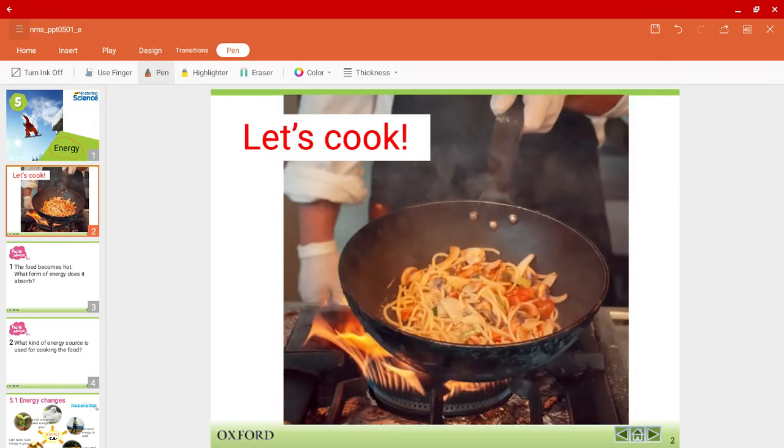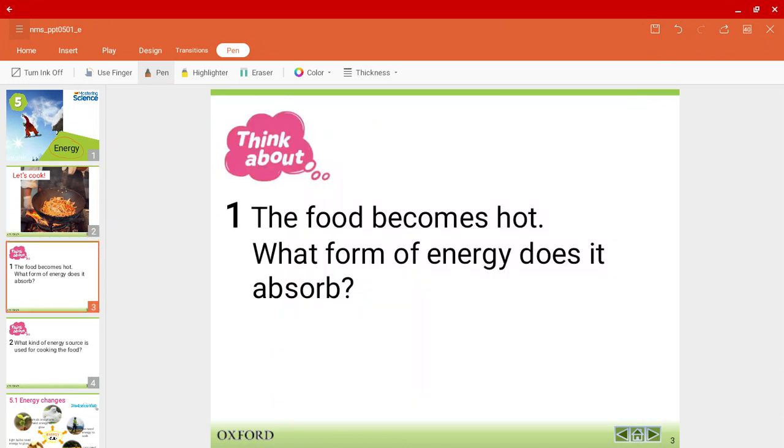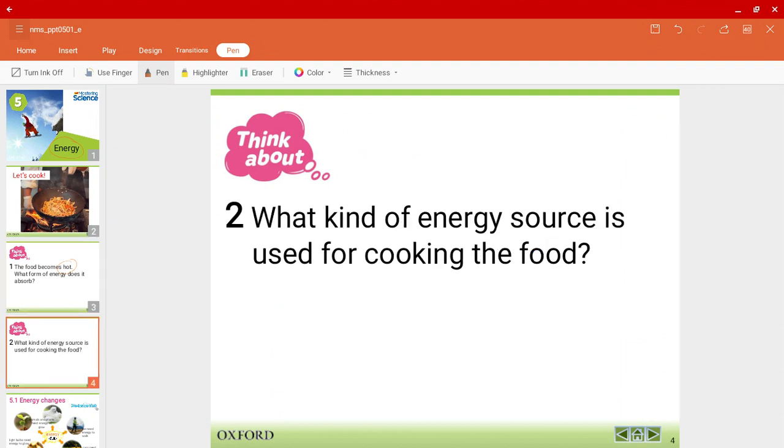Okay, so first off, let's imagine that we're cooking a dish. Over here, I want to ask you what different types of energies, or what different forms of energies, do you see? For example, when the food becomes hot, what form of energy does it absorb? Just think about it. You don't need to answer me right now. What kind of energy source is used for cooking the food? Think about it again.